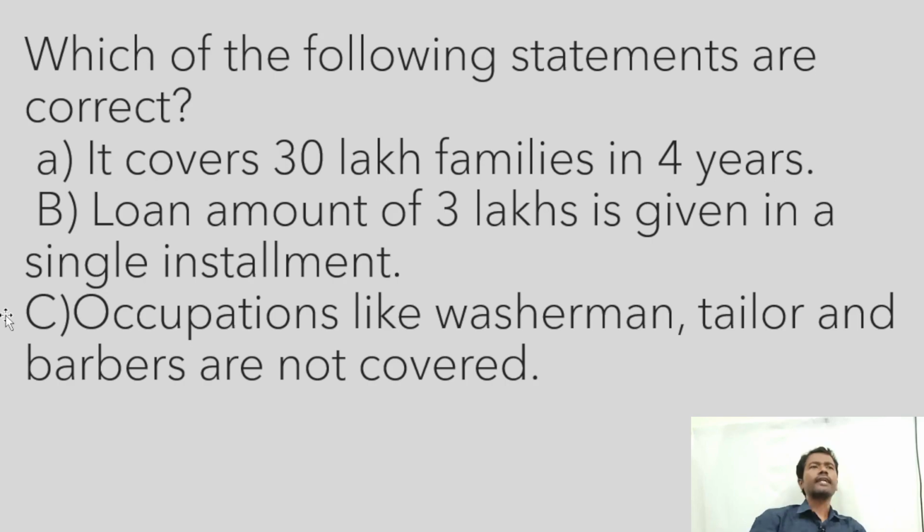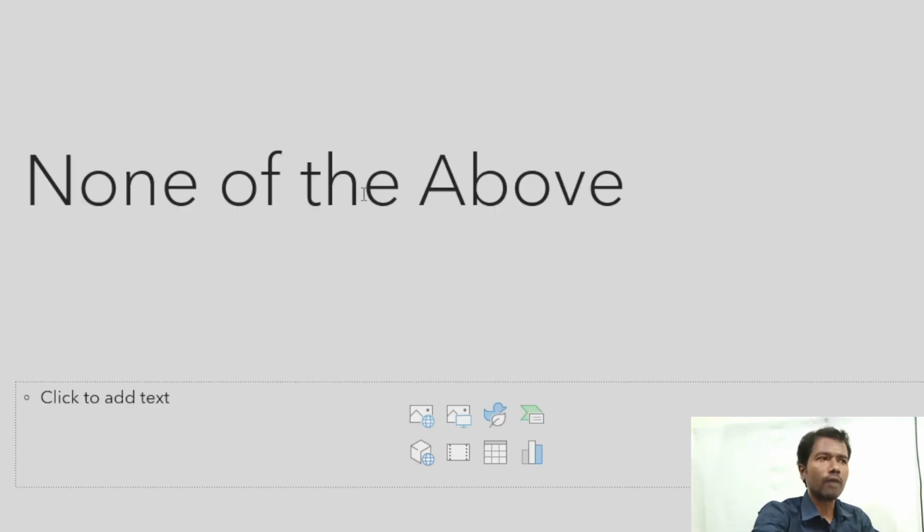It covers 30 lakh families in 5 years. The answer is not 4 years, it is 5 years, 2023 to 2027. A loan amount of 3 lakhs is given, that is the right statement. Is it given in a single installment? No, it is given in 2 installments, first 1 lakh and then 2 lakhs. Occupations like washerman, tailor and barbers are not covered. Is it so? The answer is wrong. Washermen, tailors and barbers are also part of the PM VISWAKARMA scheme. So the answer is none of the above.